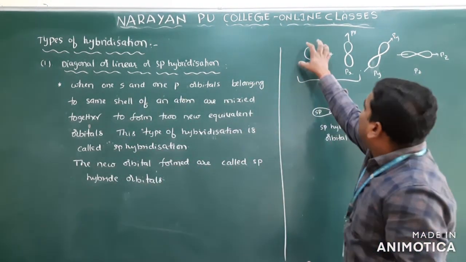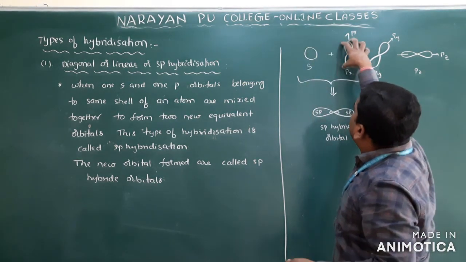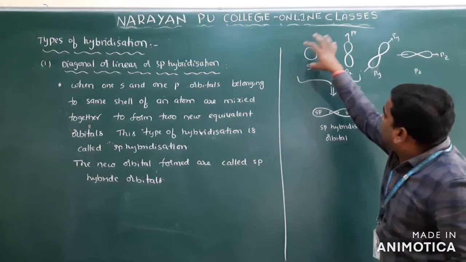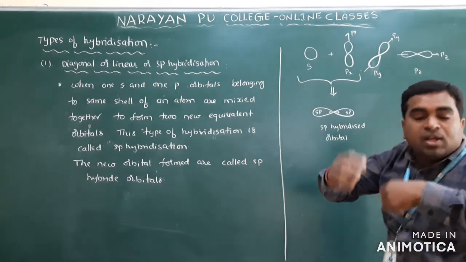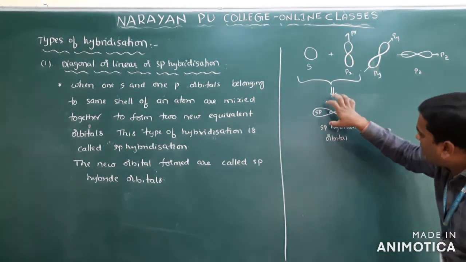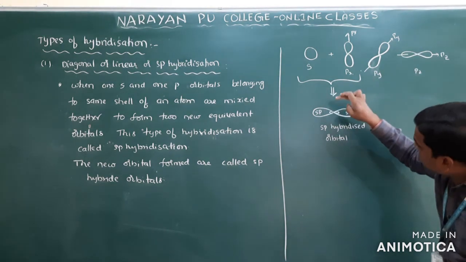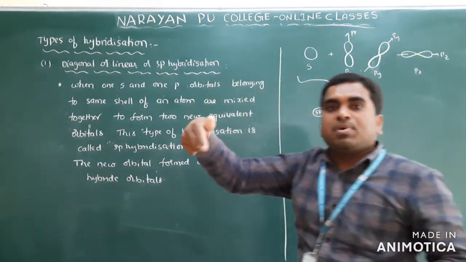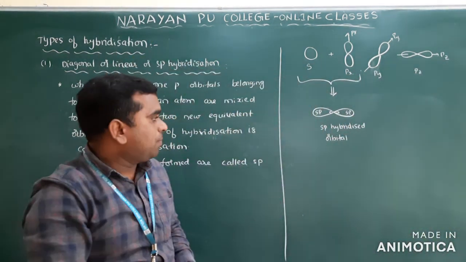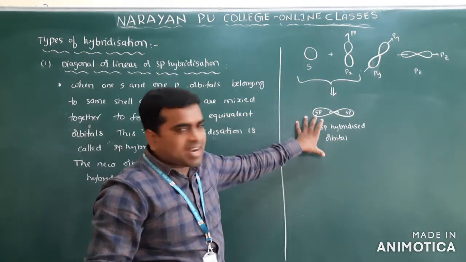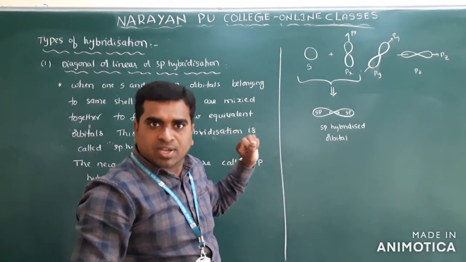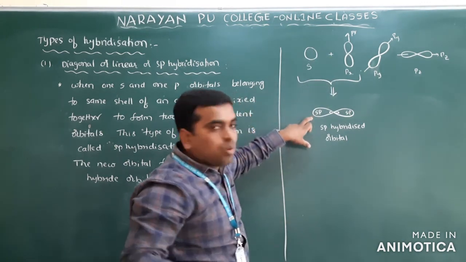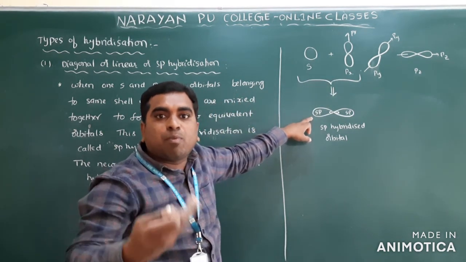Previously, only the atomic orbitals were directly involved in the bond formation. But here, first of all, these atomic orbitals are mixed up, and then we get hybrid orbitals, and these hybridized orbitals are involved in the bond formation. I will take one simple example, then we can clearly understand what sp hybridization is. Clear? Previously, atomic orbitals were directly involved in the bond formation. Now hybrid orbitals will be involved in the bond formation.